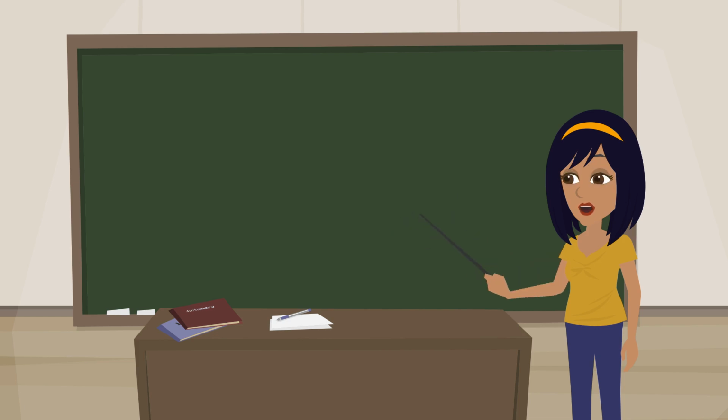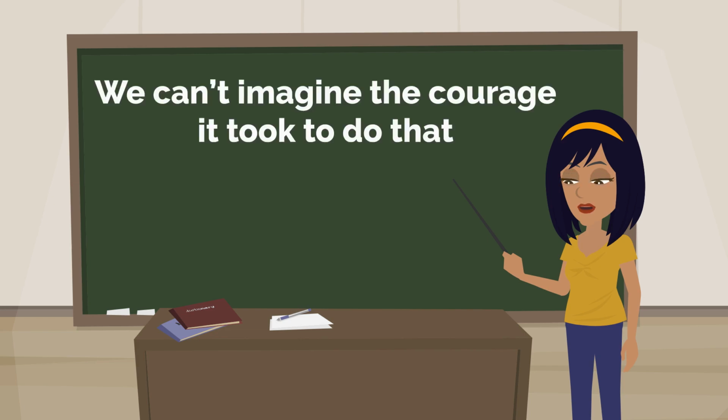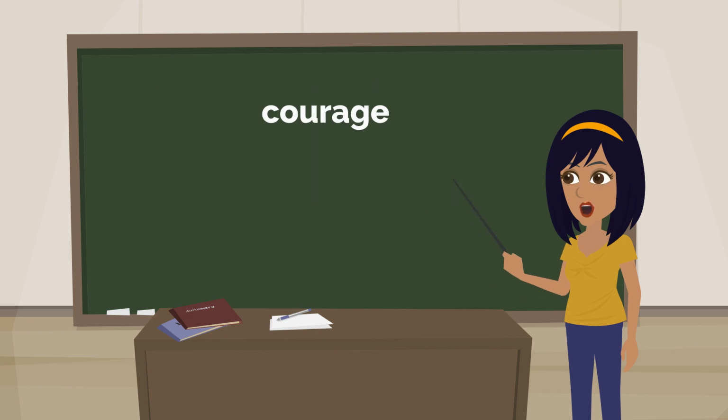Conversely, an abstract noun is something that cannot be perceived by the senses. Let's see the next example. We can't imagine the courage it took to do that. Courage is an abstract noun. Courage can't be seen, heard, or sensed in any other way, but we know it exists.